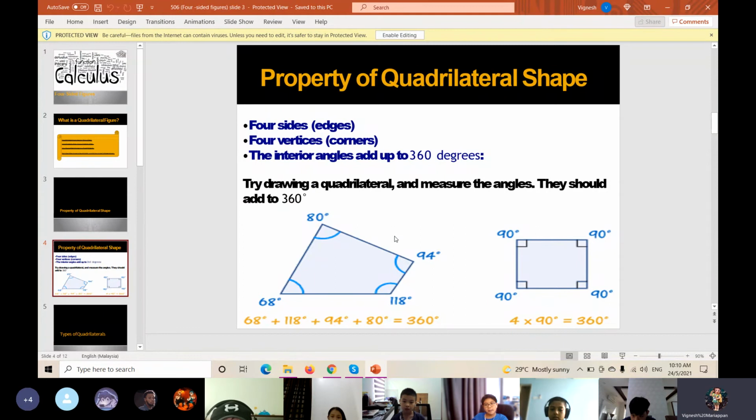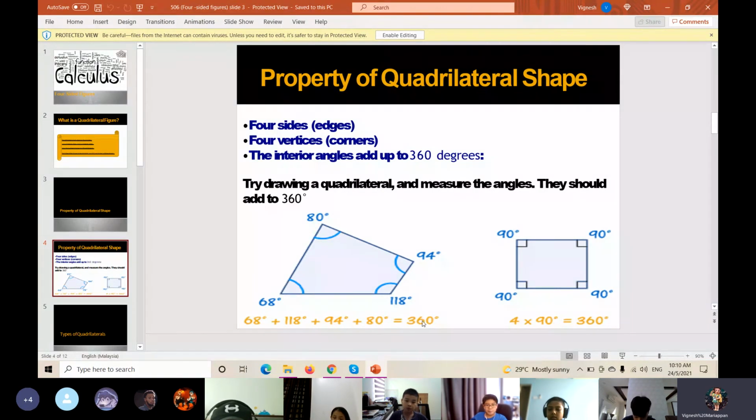Let's say in the exam they have drawn a quadrilateral and then ask you to find the measurement. Let's say only two or three of the measurements are given. So as I showed last time, to find the unknown one you have to add up all the angles, correct or not?